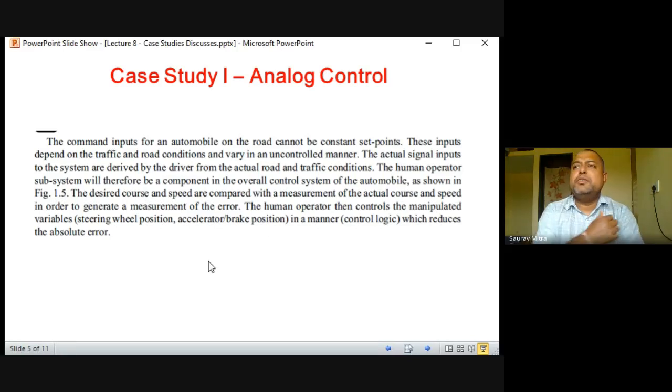So it's a continuous process. If I'm driving a car for 2 hours, I will be driving continuously and continuously giving the command input. The car will check the actual output against the command input and find the error signal, so it's a negative feedback kind of thing, and it will keep on doing the correction. That correction loop keeps on going if I'm driving for 2 hours, and the car will go to the destination. So this is case study 1, which is an analog control.